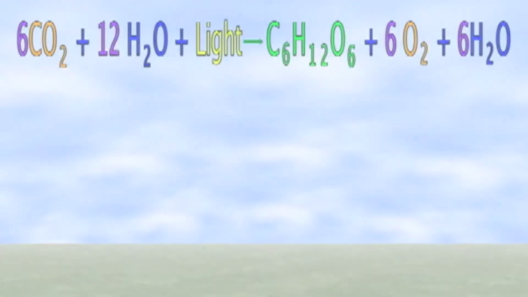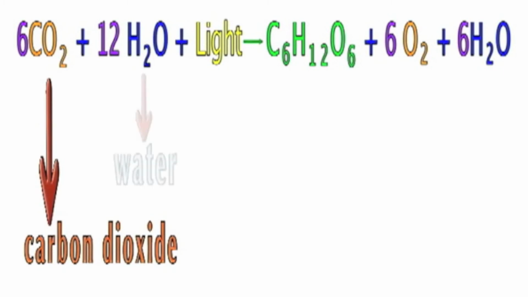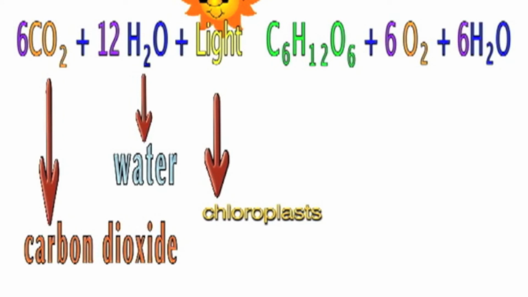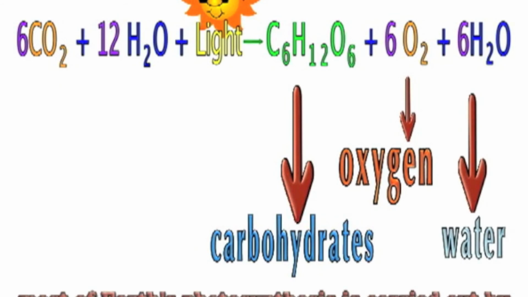So here's the photosynthesis equation. A plant uses carbon dioxide from the air, along with water and light energy. That's the energy absorbed by chloroplasts, and through the process of photosynthesis, converts those to carbohydrates, oxygen, and water. Not only do plants use the carbohydrates to live, almost all living things rely on the foods plants make to survive.